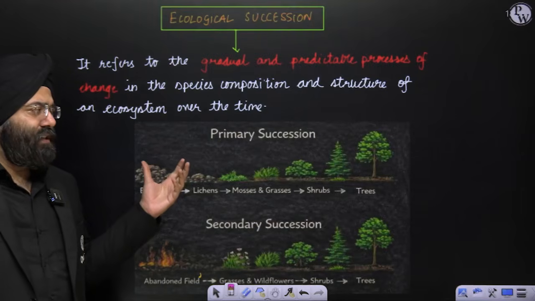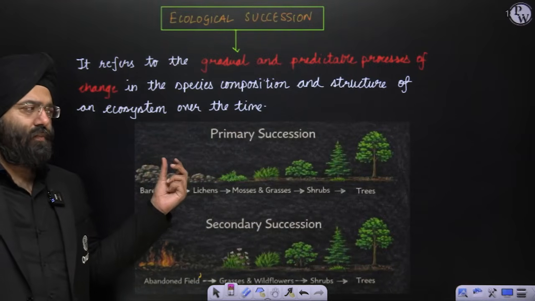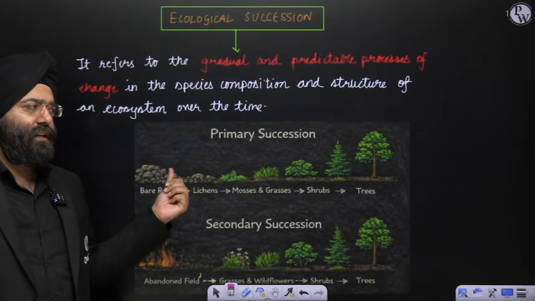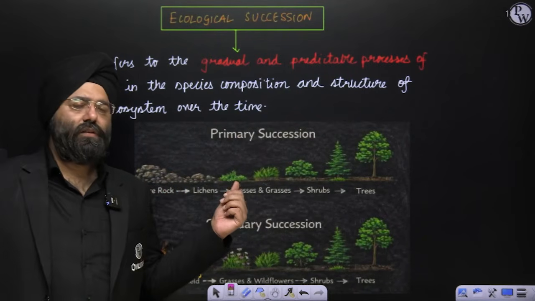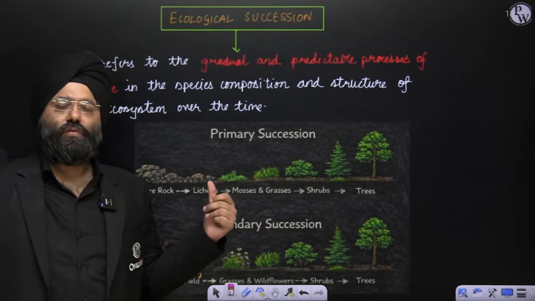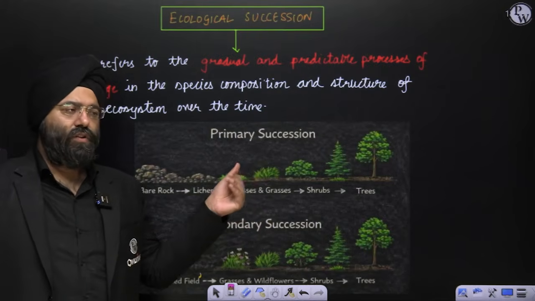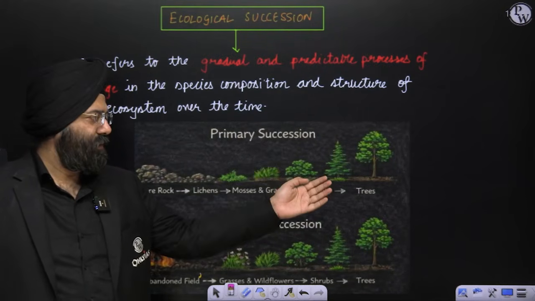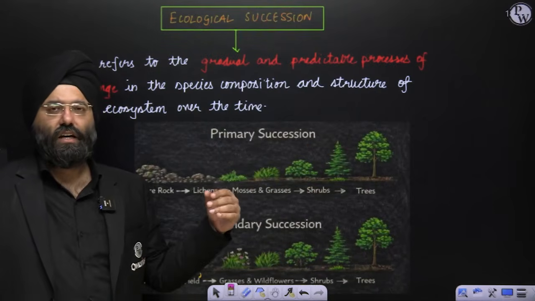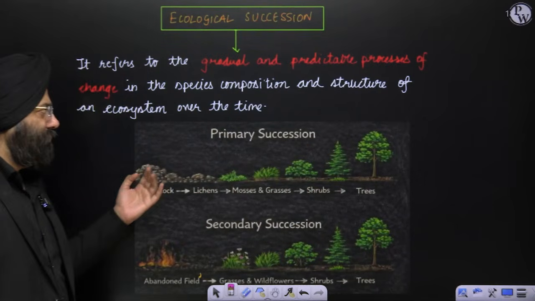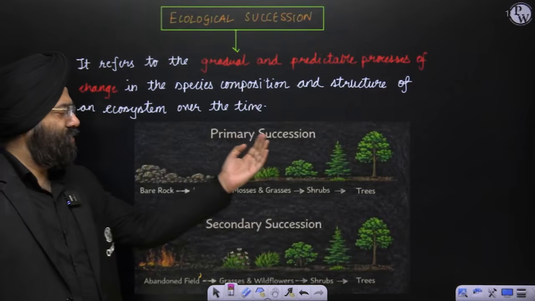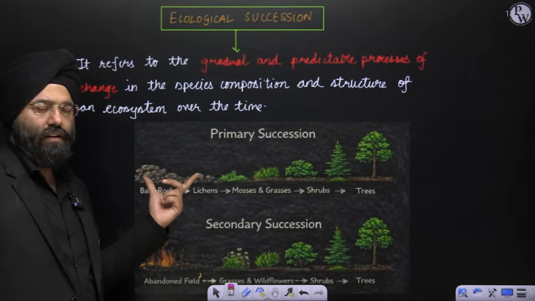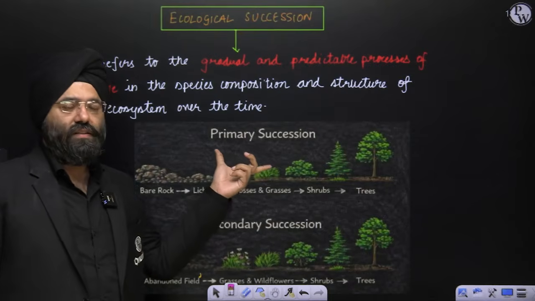Slowly you realize that there are certain changes that take place and you realize some, let us say, lichens basically come. Now lichens produce some chemicals also which help in the formation of soil. Then later on you see mosses are there, then you see grasses come, after that you see some shrubs coming, then small trees and huge trees. So you realize that this is a sequential change of the vegetation that is taking place from a point where there was nothing. This is known as succession, but primary succession.